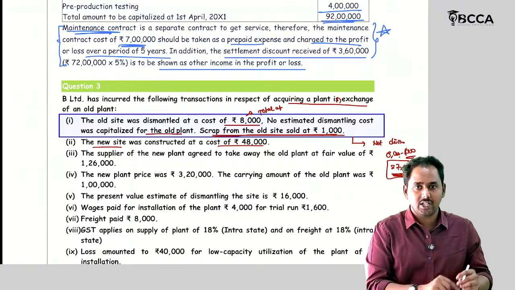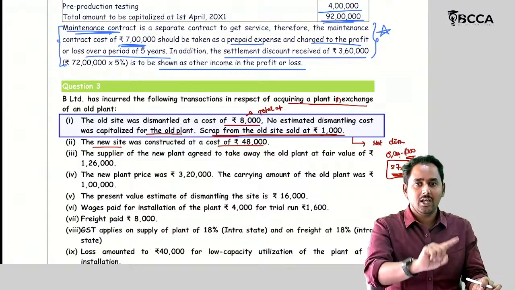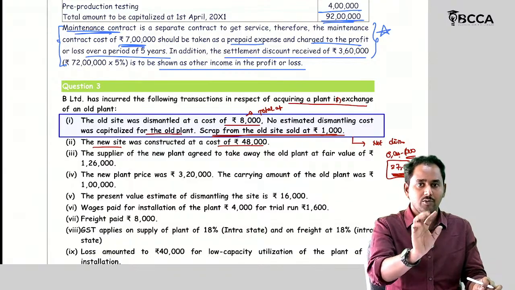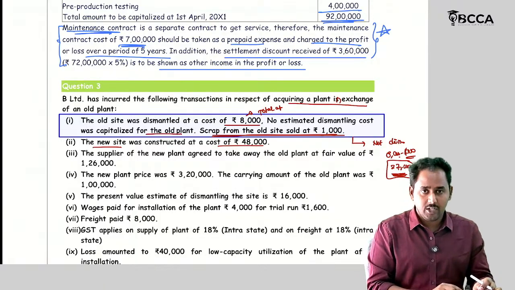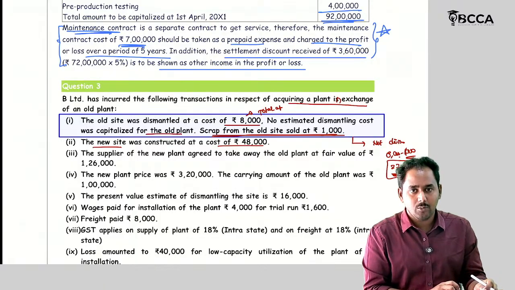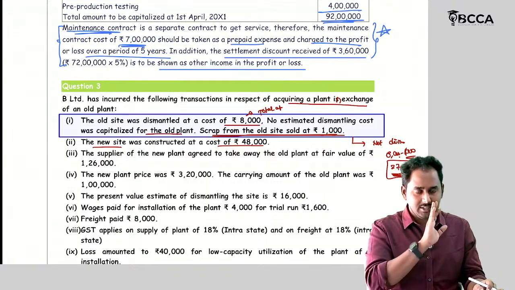Today what is your cash outflow? 7,000. This 7,000 should be added to the carrying amount of the old plant. So you should be able to find out the revised carrying amount of the old plant. It will be useful in our calculation. I will show how it is.